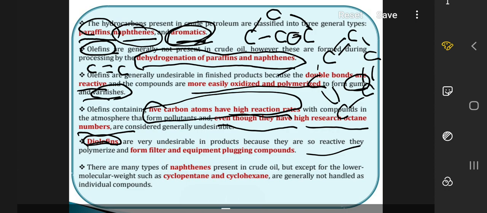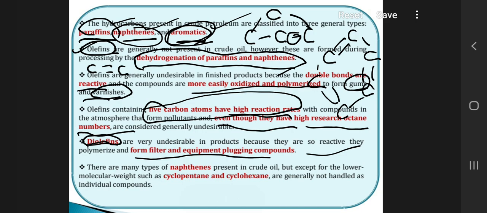This video is just to give you a brief on paraffins, naphthenes and aromatics. You should have a clear understanding of what compounds are known as paraffins, naphthenes and aromatics. Similarly, why olefins are not present, and you should know what diolefins do.